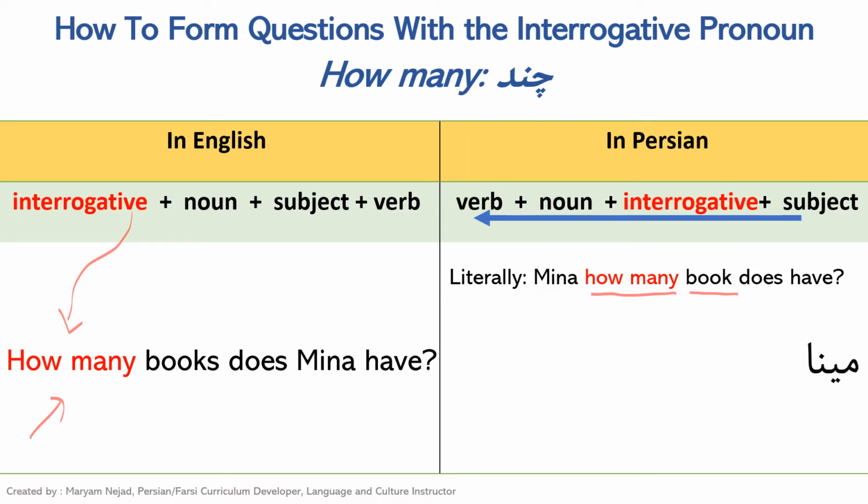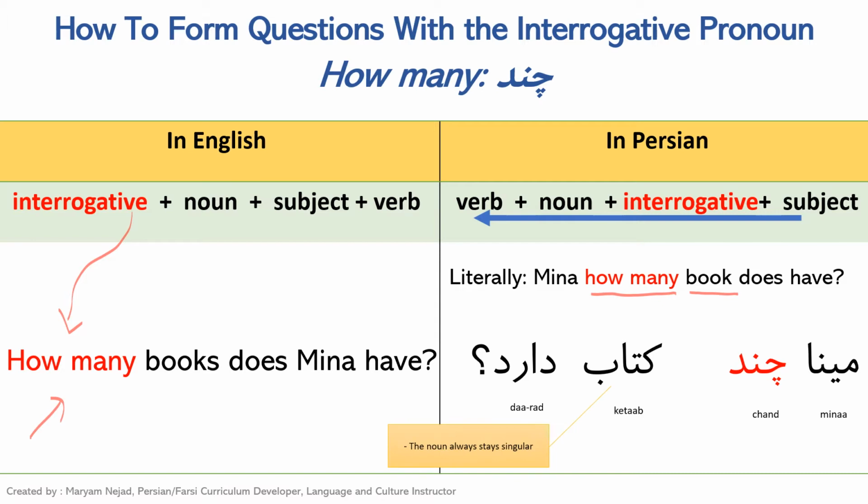All right, so we start with Mina, and then the interrogative chand, and then the noun is ketab, and then the verb is دارد. So Mina chand ketab دارد. The other thing here you need to know is that we can add ta there. And I already talked about ta in the previous lesson. Just by adding ta, it makes it more informal. So in the spoken language, we actually add ta in there. So this sentence is going to read as Mina chand ta ketab دارد. Without ta is just more used in the proper written language.